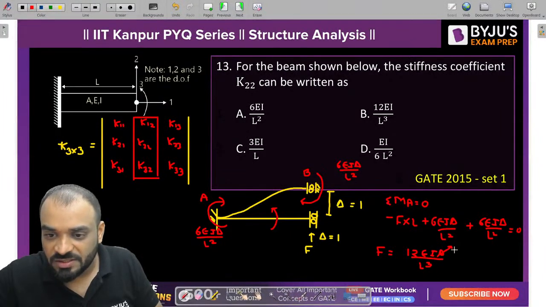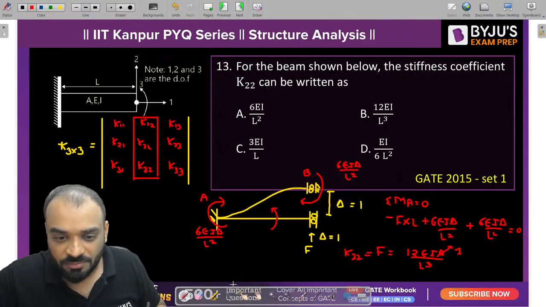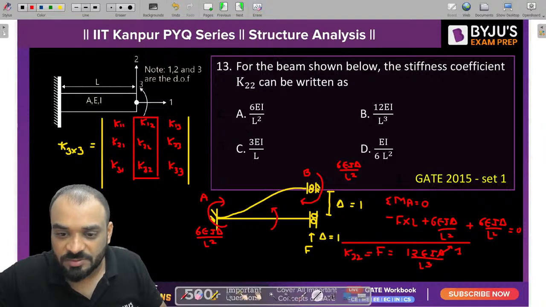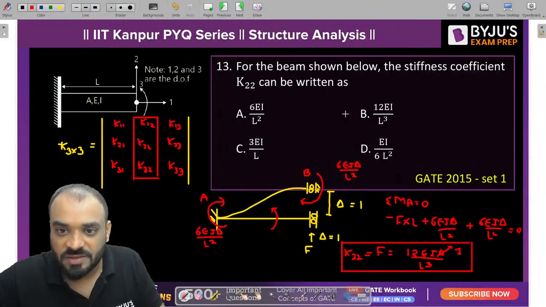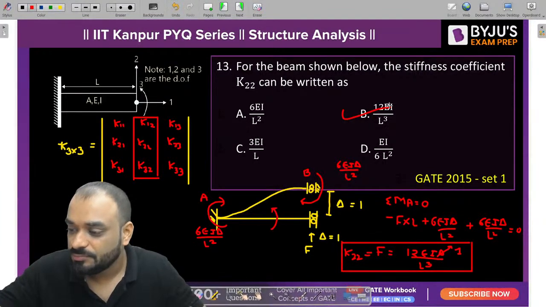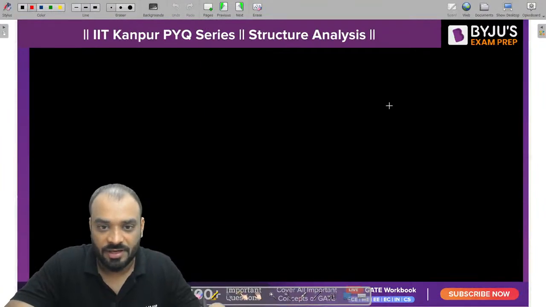Now tell me, delta is equal to how much? 1. But this force is nothing but the K22 element, because we know that to define K22, you need to give unit displacement in direction 2 and measure the force in direction 2, right? That's why the correct answer is B. B is the correct answer for the problem. Crystal clear? Very nice.